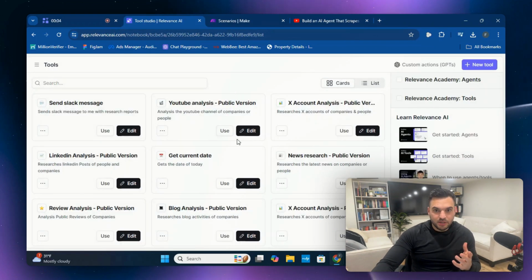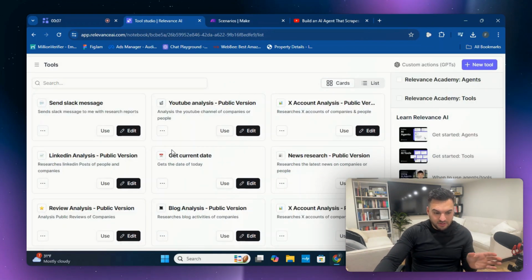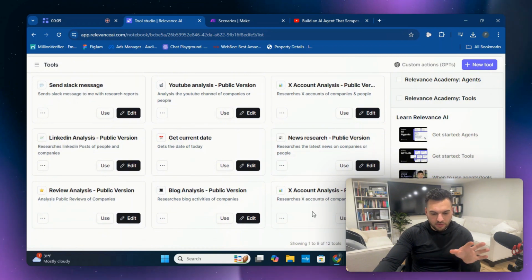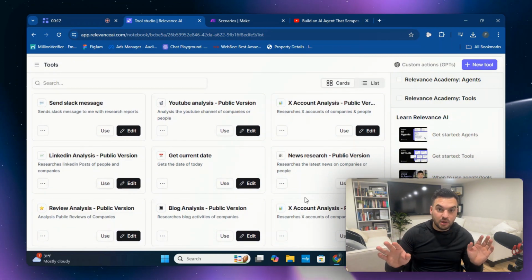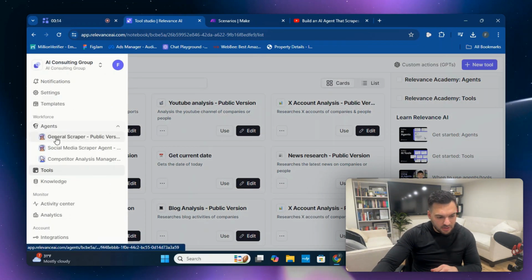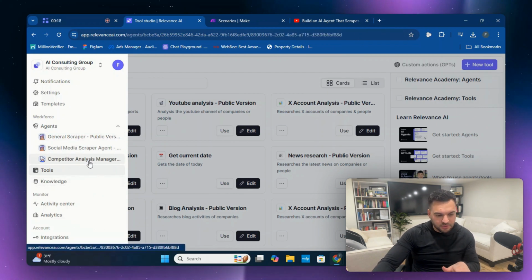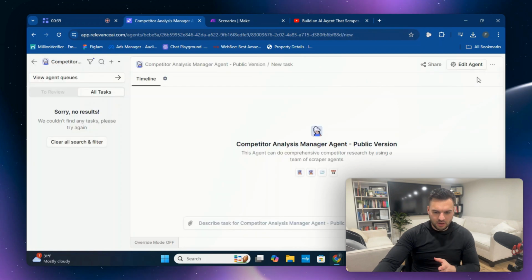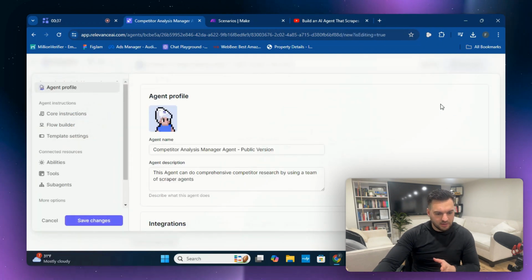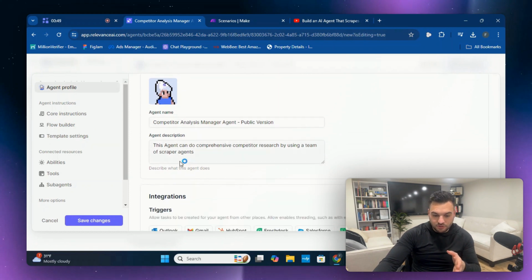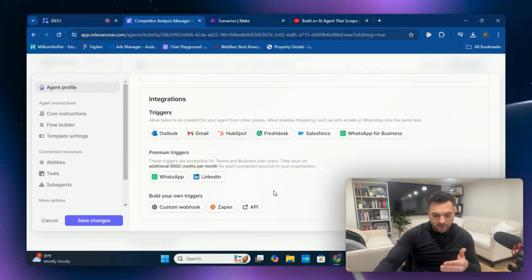Okay, let's jump into it. So as I mentioned before, these are all of the tools that we use. Don't worry, you're going to get access to all of this in the free download. These are the agents that we're going to be using. So let's go to the supervisor agent first, the competitor analysis manager. And once we do that, we can go to edit agent. Here is the agent profile. You have the agent name, the agent description. When you download this, you're going to get all of this. This is where you can find the API for this particular agent.